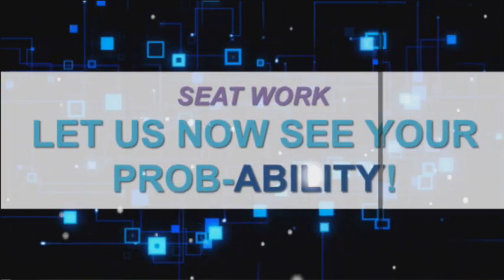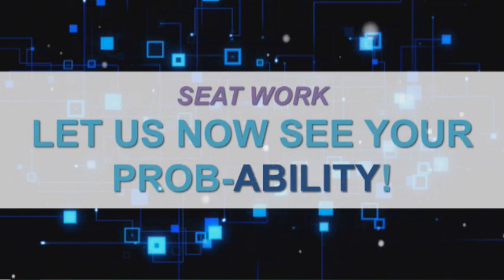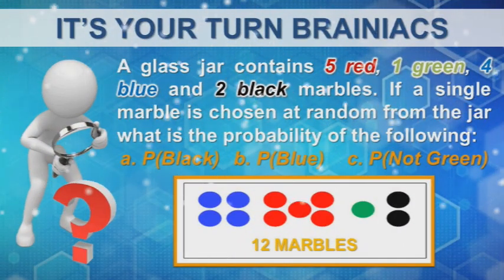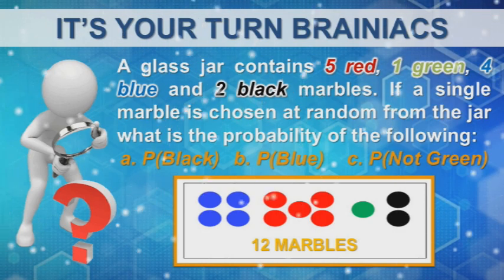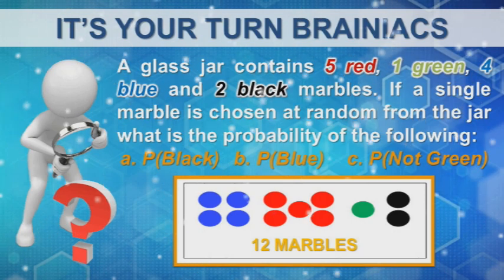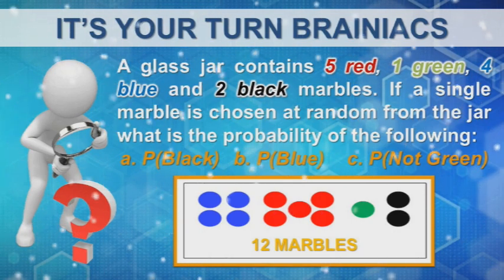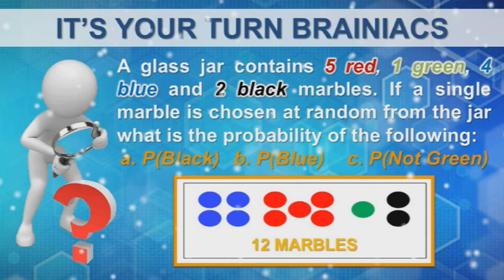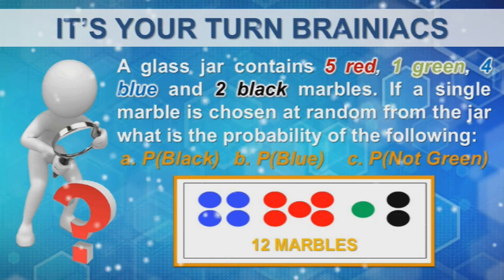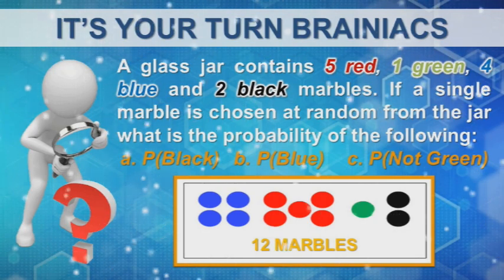This time, for you to practice your newly learned skills in solving probability of events, let us now see your probability through a seat work. So it's your turn, Brainiacs. The problem goes this way. A glass jar contains 5 red, 1 green, 4 blue, and 2 black marbles. If a single marble is chosen at random from the jar, what is the probability of the following? P of black, P of blue, and P of not green. You can start answering your seat work now. Have fun, Brainiacs!